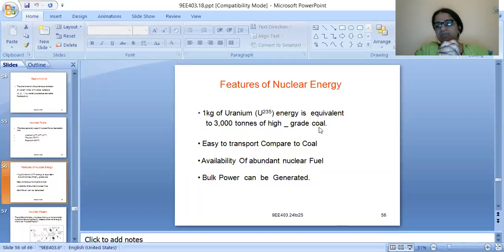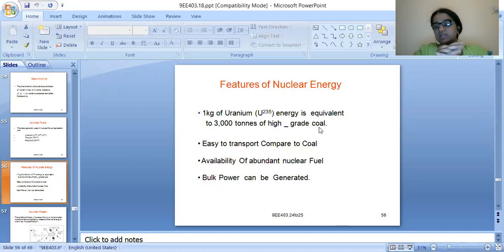Suppose the thermal power plant is far away from the coal reserves, or far away from Singareni collieries, then what happens? Transporting 3000 tons of coal takes a lot of time, a lot of money, loading and unloading charges. Almost the system will be very complex.